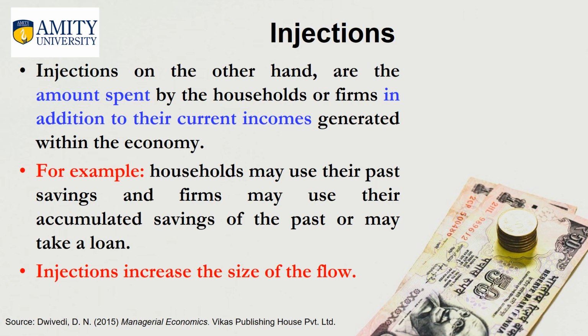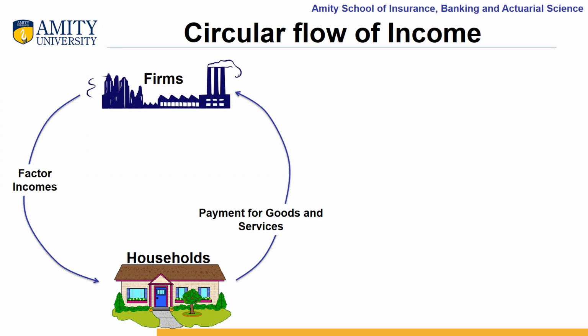Injections, on the other hand, are the amount spent by the households or business units in addition to their current incomes generated within the economy. For example, households may use their past savings and firms may use their accumulated savings of the past or may take a loan from the banks. Injections increase the size of the flow in the circular flow of income. Let us now understand withdrawals and injections in a circular flow of income.